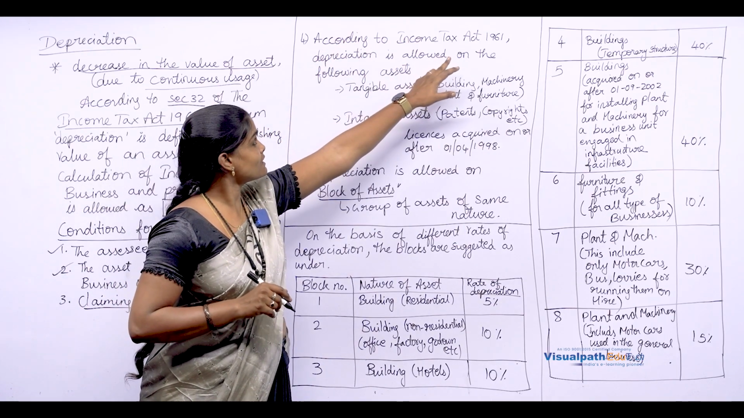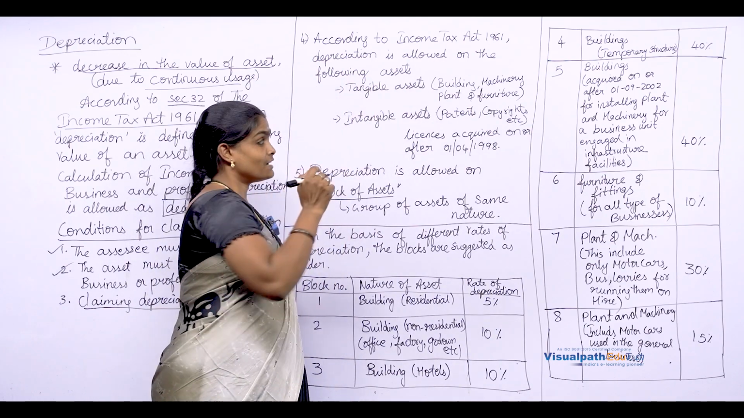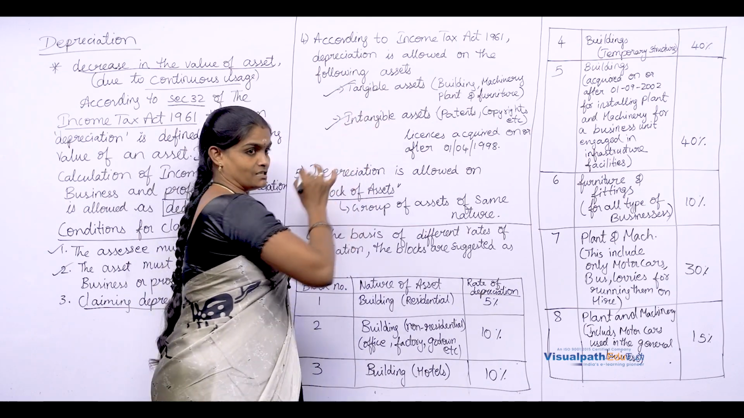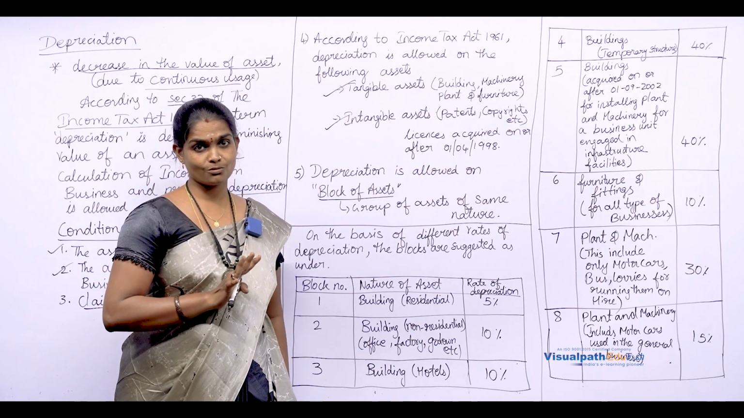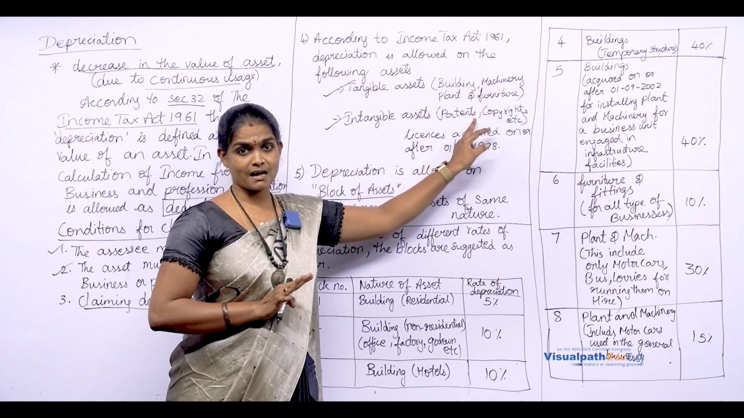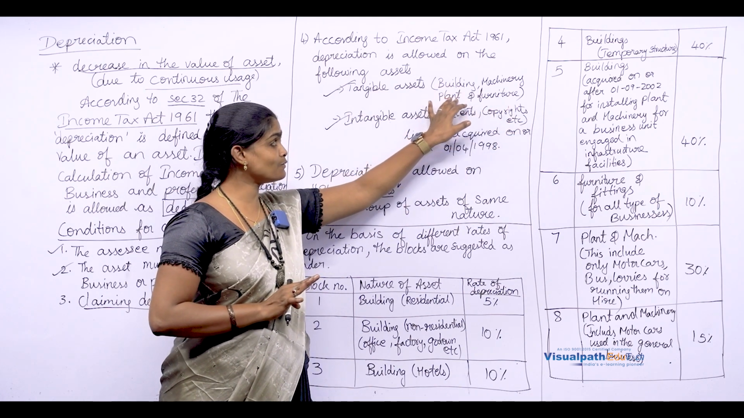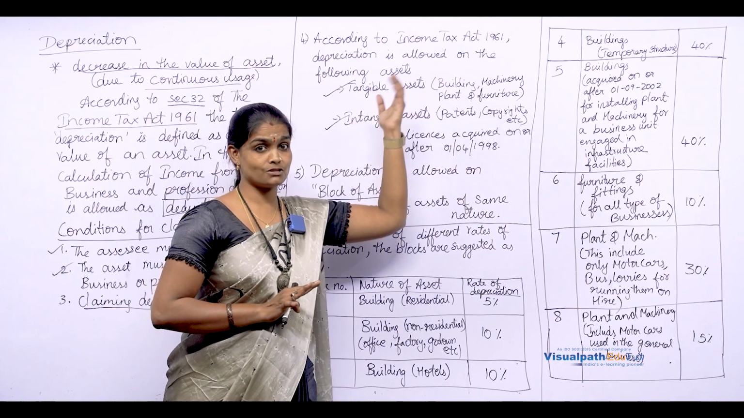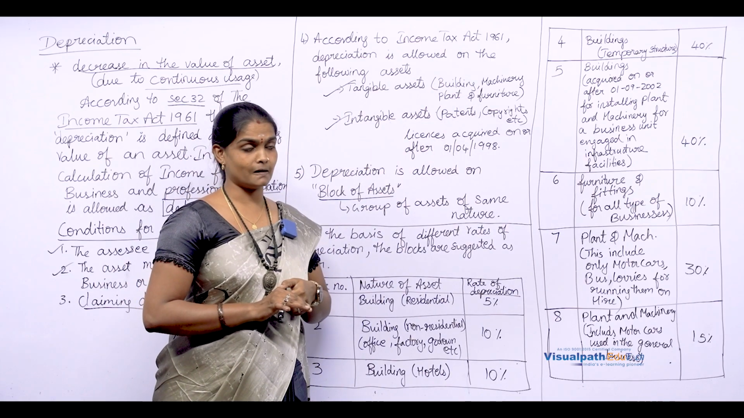According to the Income Tax Act 1961, depreciation is allowed on tangible assets and intangible assets. Now, there are four tangible assets included by the Income Tax Act, that is building, machinery, plant and furniture. And under plant, what all are included? Under building, which all are considered? All this we will discuss in detail now.